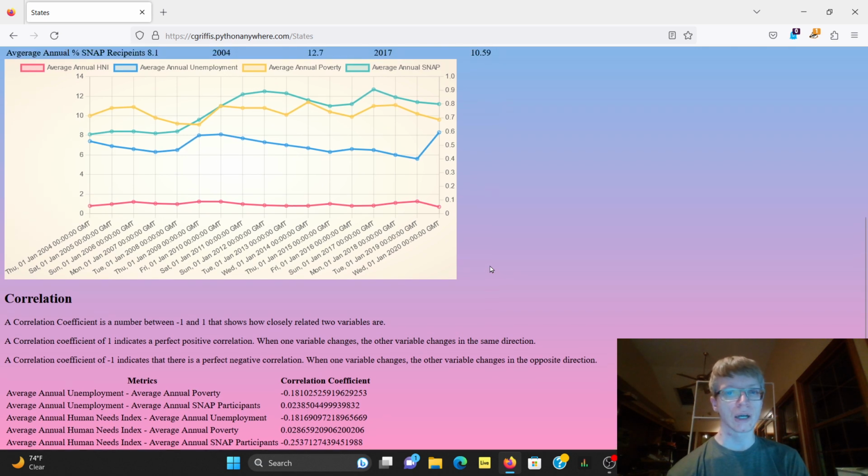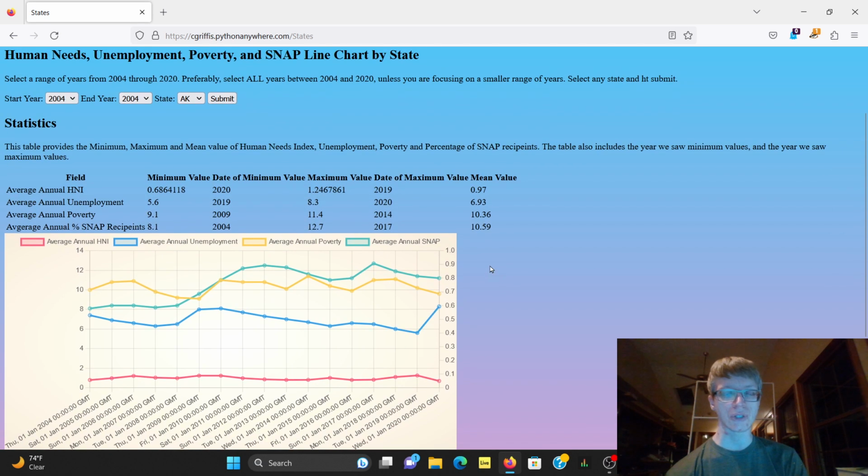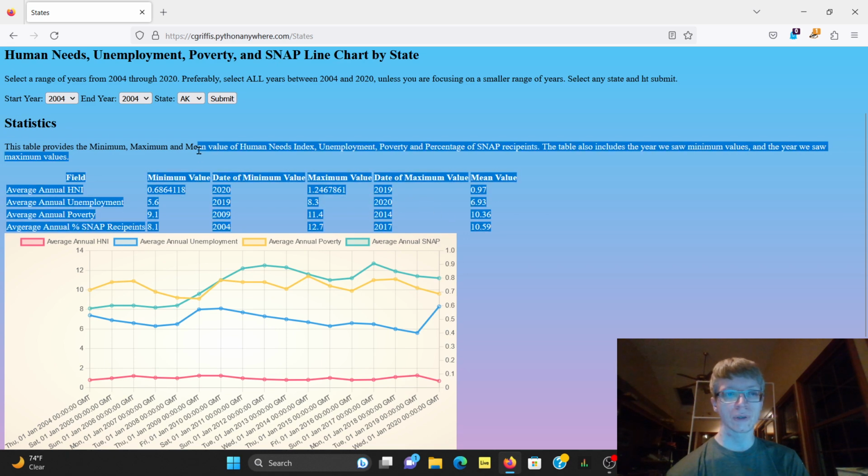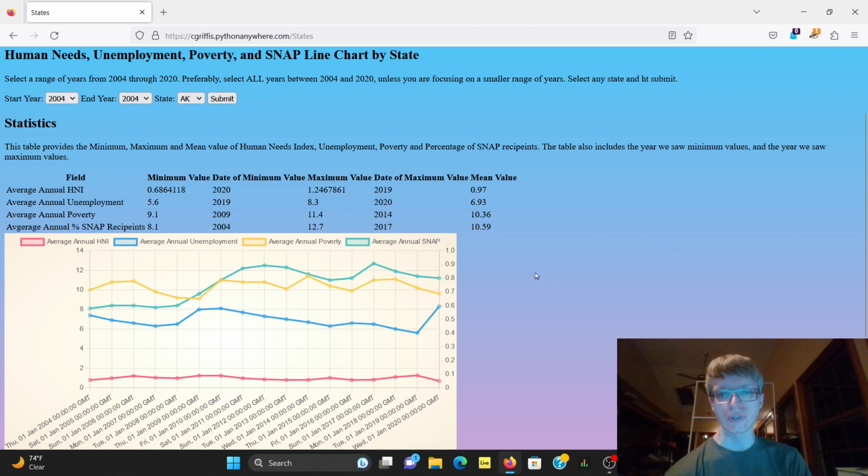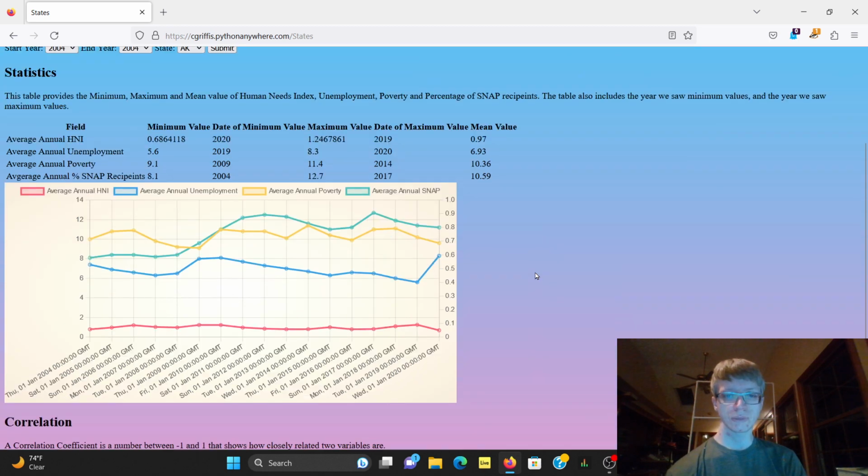Additionally, we discovered by looking at these statistics that apparently Alaska has something called the Permanent Fund, where they pay out a set amount of oil industry profits to permanent residents of the state. For instance, I believe it was last year where each household was paid about $3,000 per person in the household.